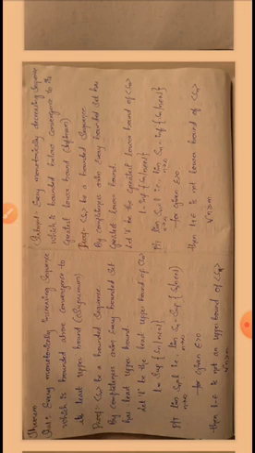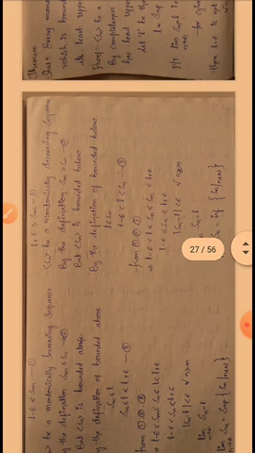For given epsilon greater than 0, L plus epsilon is not a lower bound of sequence Sn, because L is the greatest lower bound. So for some m, L plus epsilon is greater than or equal to Sm. This is equation number 1. And sequence Sn is a monotonically decreasing sequence by hypothesis. By definition of a decreasing sequence, Sm is greater than or equal to Sn. This is equation number 2.